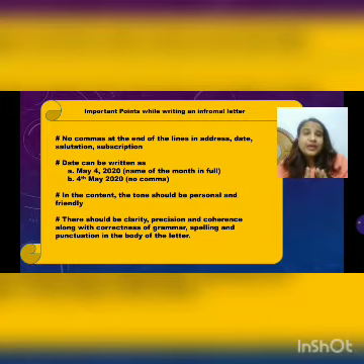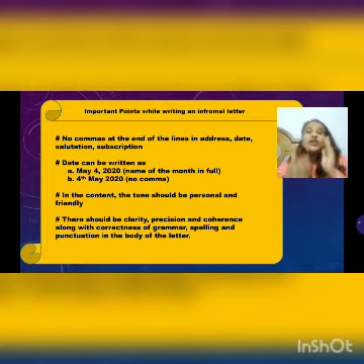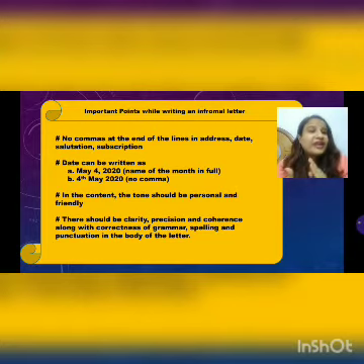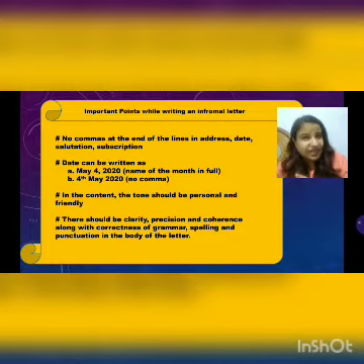And also there should be clarity, precision and coherence, along with correctness of grammar, spelling and punctuation in the body of the letter. Your letter should be very clear, and should not have any kind of grammatical errors. Friendly tone does not mean grammatical errors, so you can use a friendly tone and still be grammatically very correct while writing your letter. Punctuation like commas and full stops in the content, you have to use them, because punctuation is a very important part of the body of the letter.